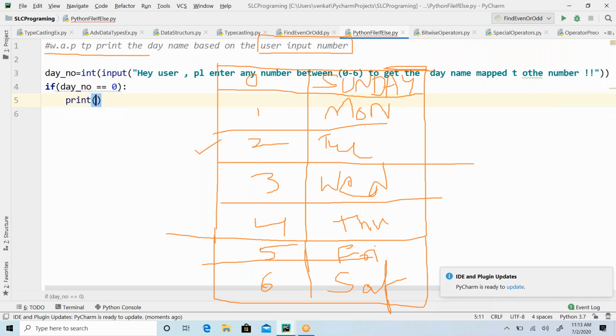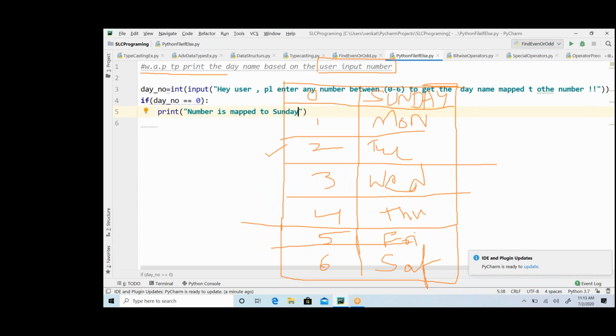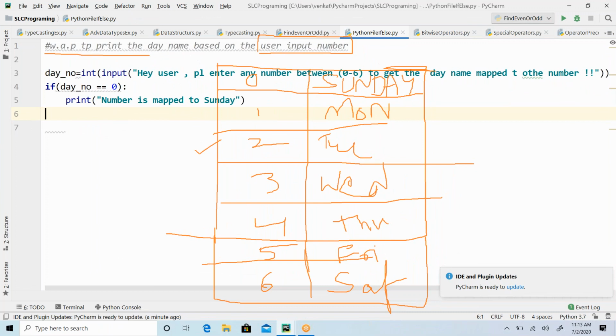Then what I have to print? I have to print, okay, so the number is mapped to Sunday. I have just a print statement like this. Correct? Is it correct or not? That's correct, right? So in a similar way, do you understand, guys?